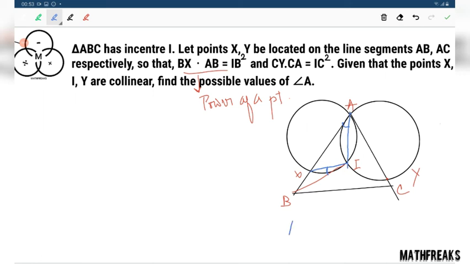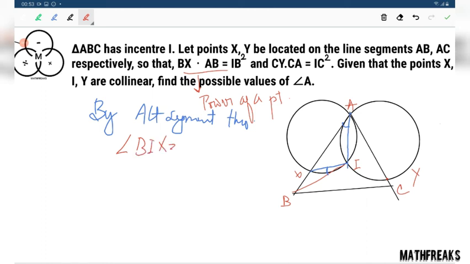Here we are applying alternate segment tangent theorem. Let me write it, that would be better. By alternate segment theorem, angle BIX equals angle IAB. Since I is the incenter, this is equal to angle A by 2.